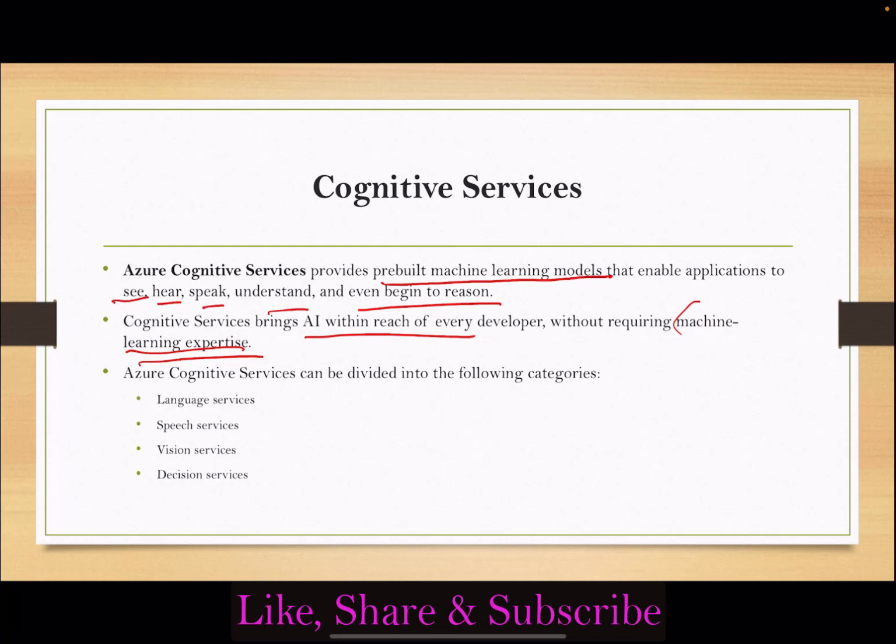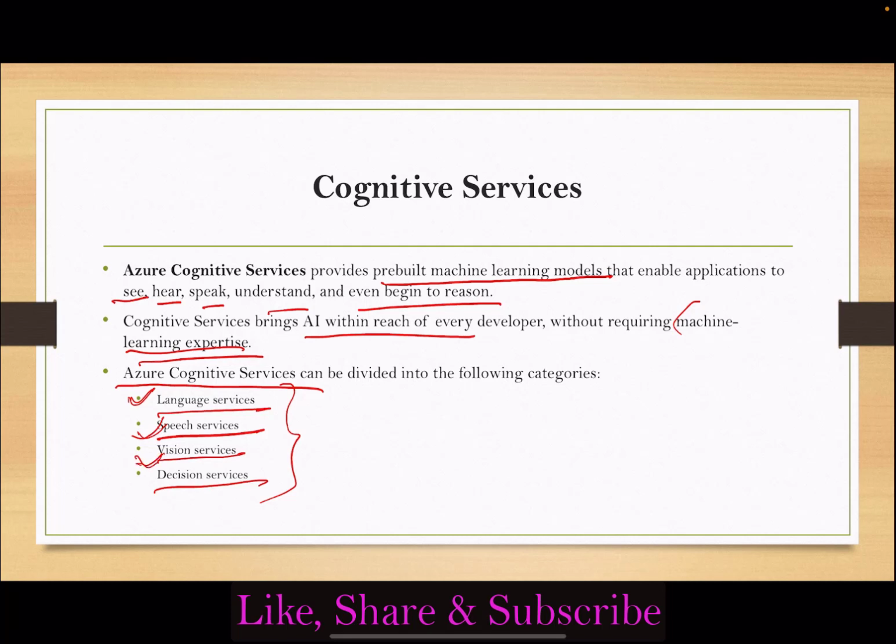Now we will talk about the categories within Azure Cognitive Services. We have four categories: language service, speech service, vision service, and decision service. Let's talk about them one by one. The language service allows our application to process natural language with pre-built scripts. The speech service converts your text into natural sounding speech.